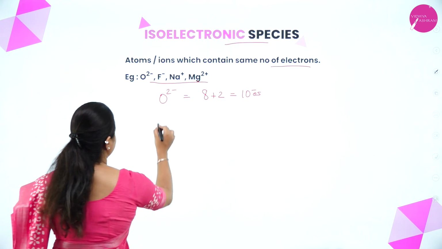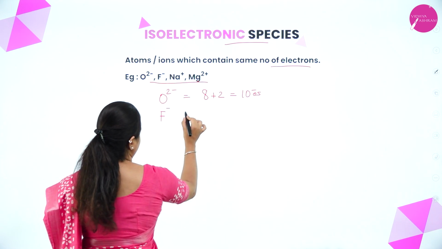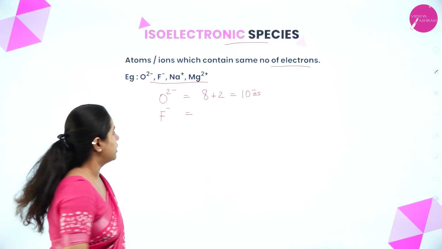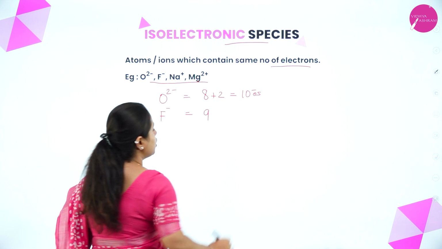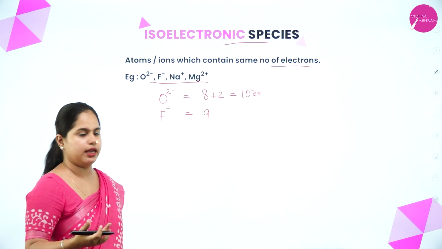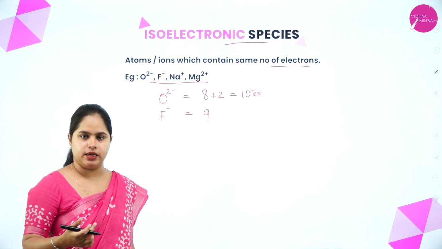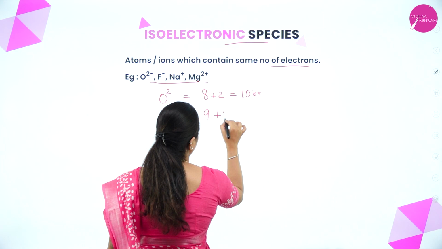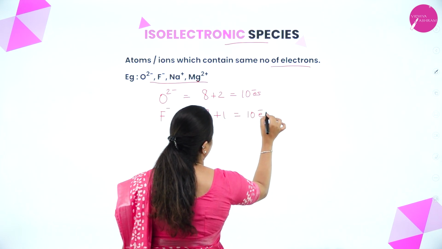Now let's move on to the next one, that is F minus. We know that the atomic number of fluorine is 9, so the number of electrons will also be equal to 9. And there is a negative sign here. That means one more electron is being added. So again a total of 10 electrons will be present.